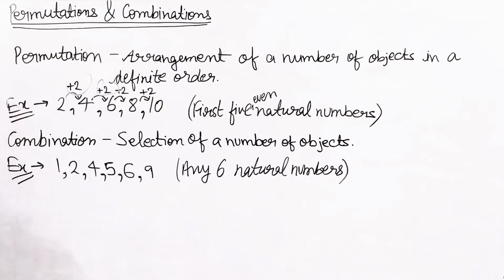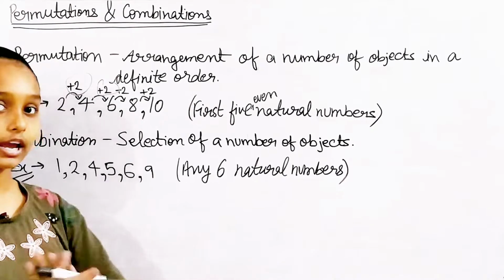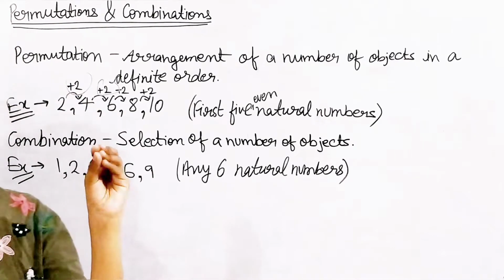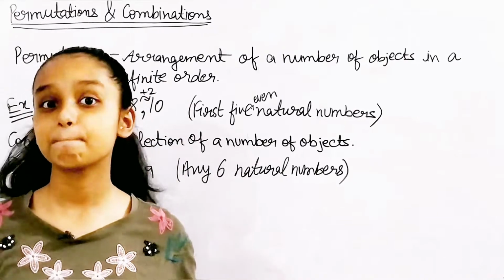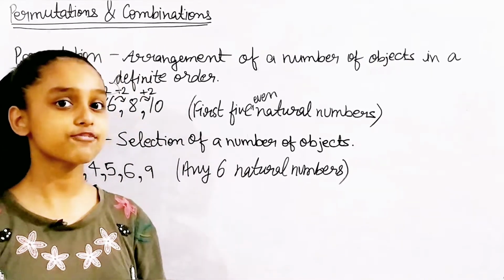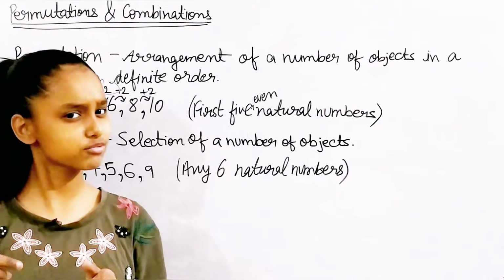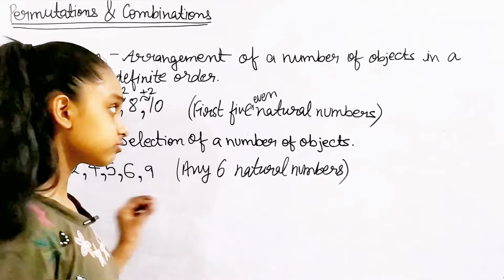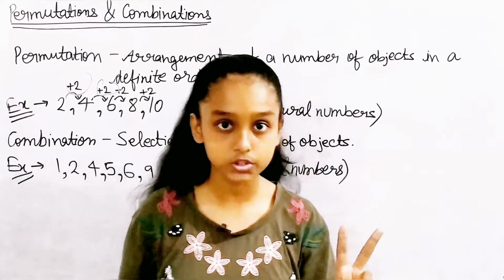But yeah, before moving on to the questions, I have something else to discuss, okay? Okay, so actually it is about the fundamental principle of counting. Okay, what is the fundamental principle of counting? So, it is nothing, let me tell you. It is just that there are 2 principles.